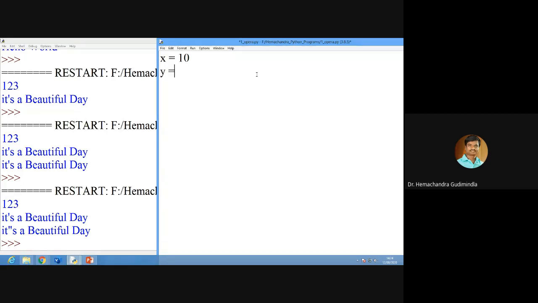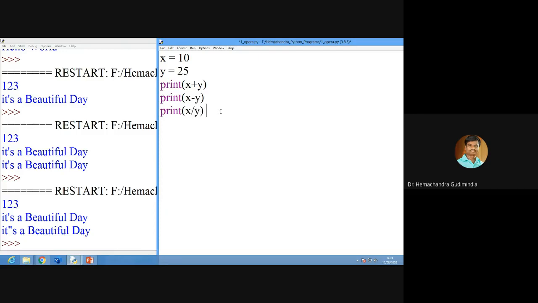Simply y equals 25. Now print x plus y. Again, print x minus y. Then x divided by y, so this will give a float.